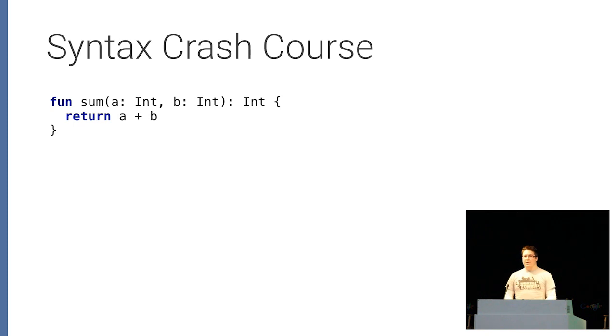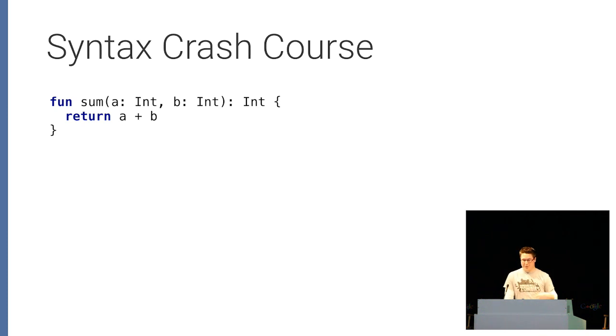So this is just how we would define a method. You'll see things you recognize, but some are a little different. Parameters have the name and type reversed. So we put the name of the parameter and then its type. The return type goes at the end of the declaration rather than at the beginning. And you also notice that there's no semicolons. It's a semicolon-free language.